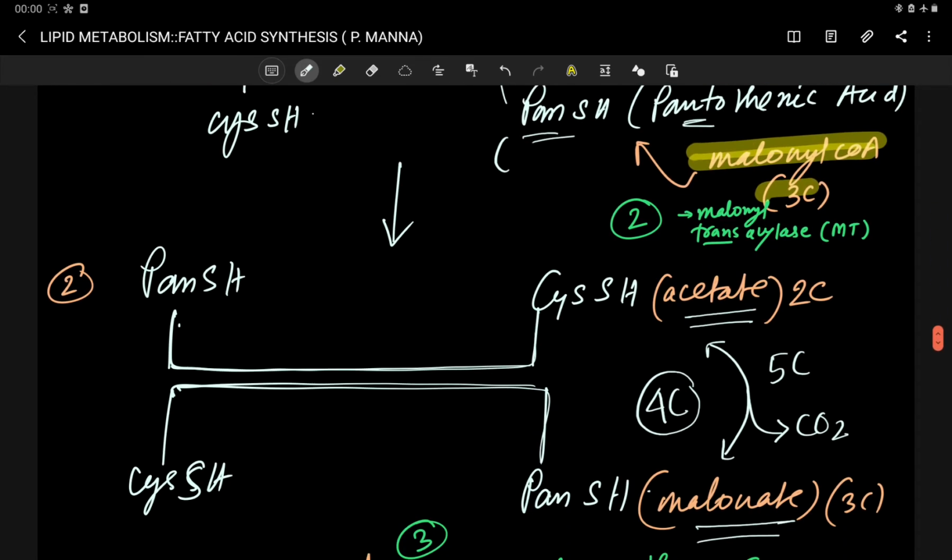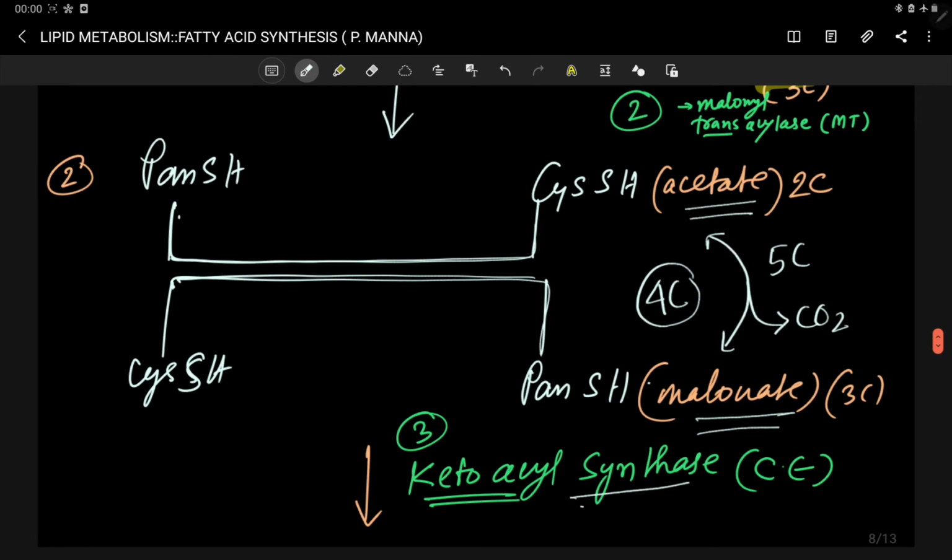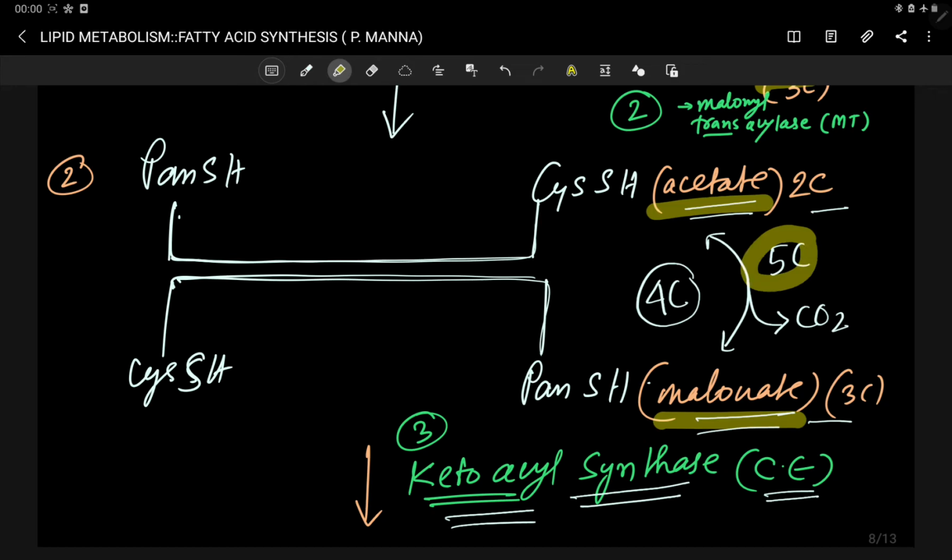So what is the action of this ketoacyl synthase? It is synthesizing a ketoacyl group by condensing this acetate and malonate. That's why this is also called your condensing enzyme. So ultimately, acetate is condensed with malonate forming a 5 carbon intermediate, then decarboxylation occurs and one CO2 group is released.